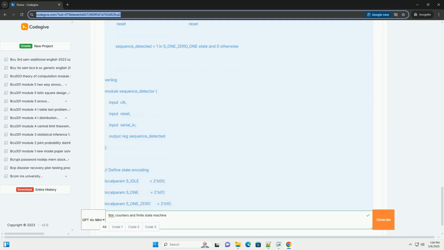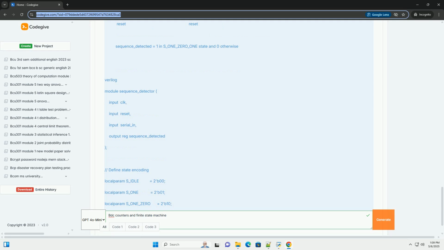1. Define the problem. Input: serial_in, 1-bit serial input. Output: sequence_detected, 1 if the sequence 101 is detected, 0 otherwise. States: S_IDLE, initial state, waiting for a 1. S_1, received a 1. S_1_0, received 10. S_1_0_1, received 101, sequence detected.